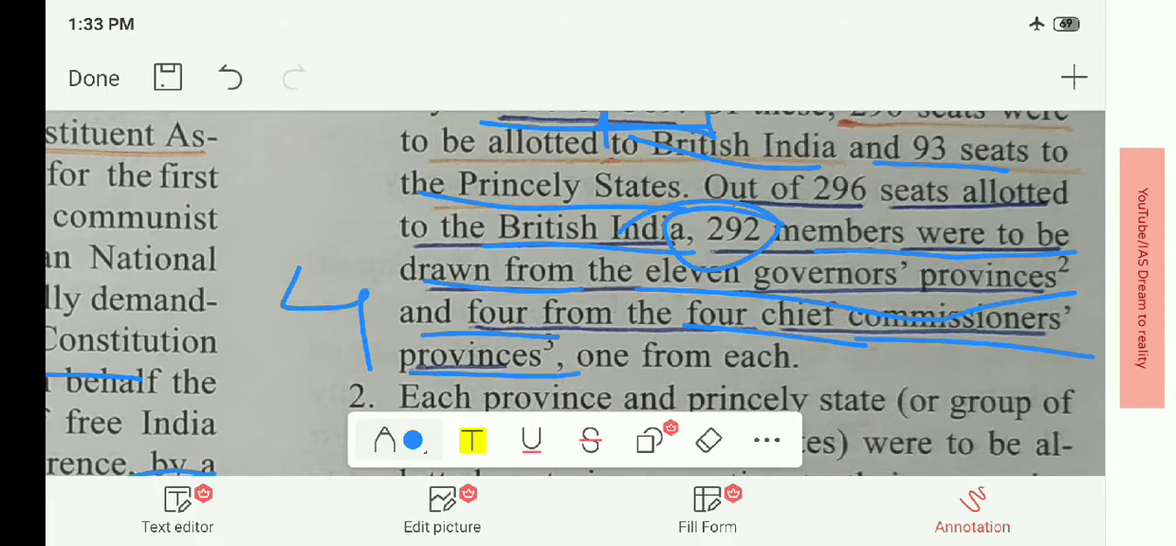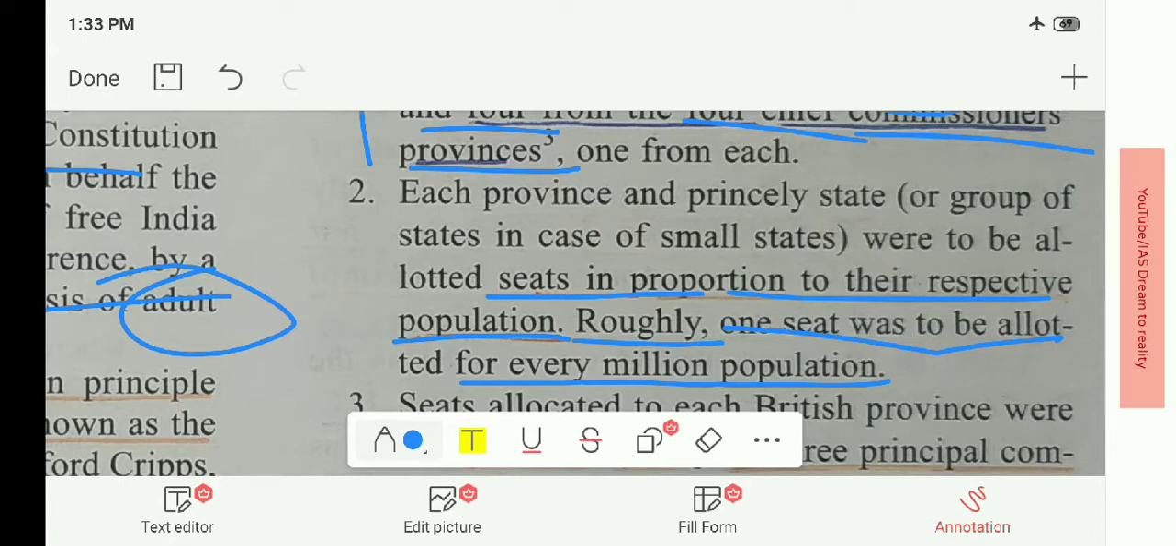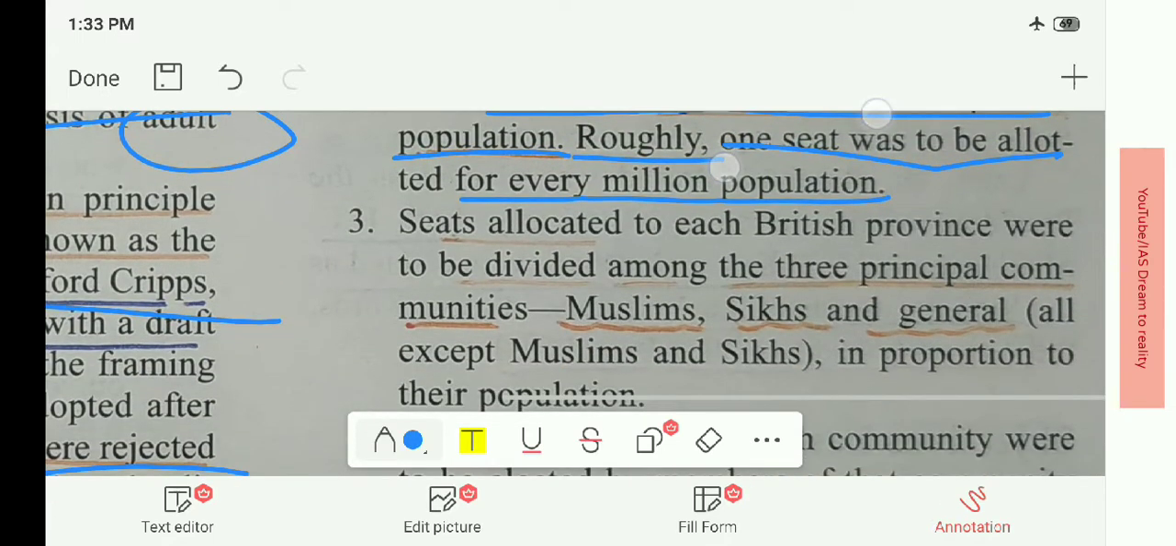How many chief commissioner provinces were there? There were four chief commissioner provinces, one member from each. Then the second feature: each province and princely state was to be allotted seats in proportion to their respective population. Roughly one seat was allotted for every 1 million population. That means if there is a population of 1 million, one person will be representing them. This was the second feature of the Cabinet Mission plan.